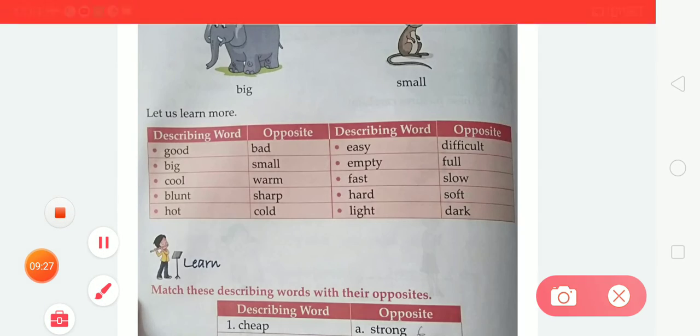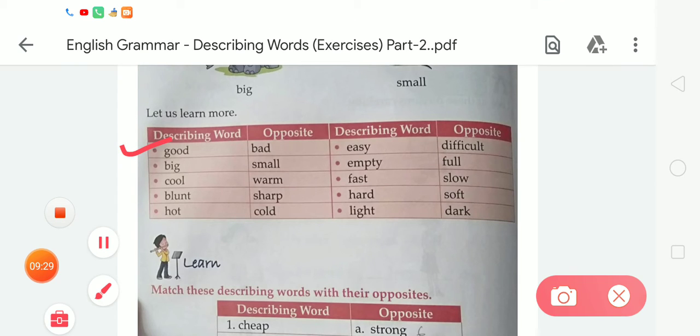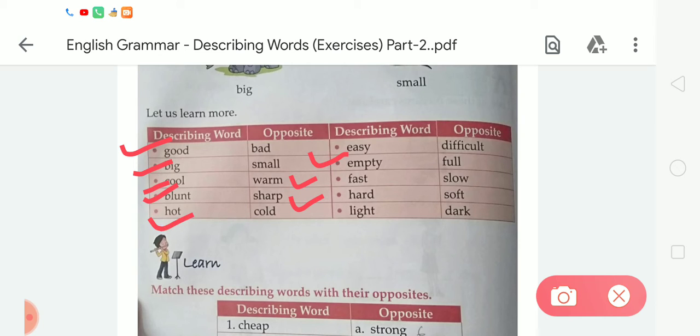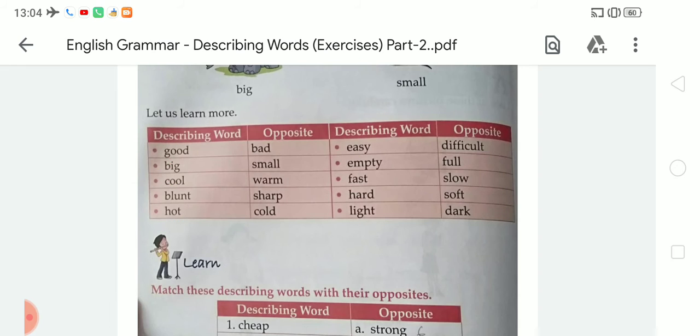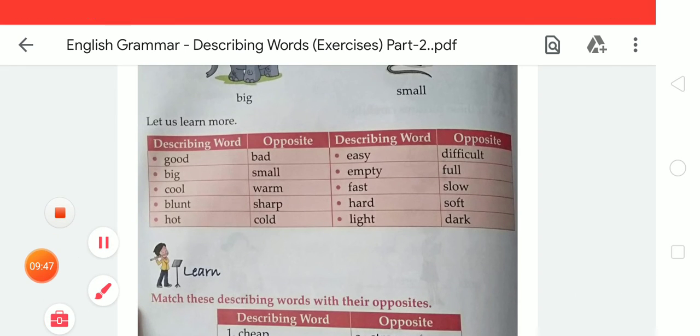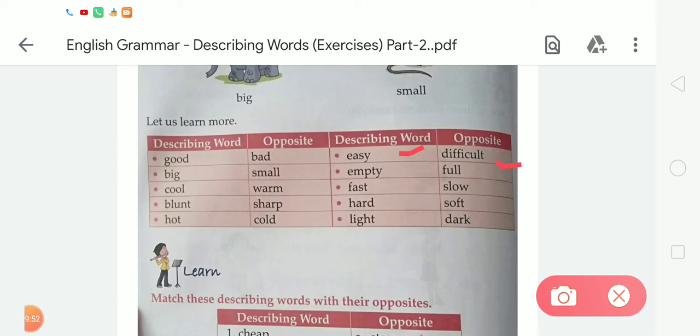So student, the first is good. And what is the opposite of good? We all know very well, the opposite of good is bad. Now the next is big, small. Cool, warm. Blunt, sharp. Hot, cold. Next, there are many more examples of opposite. Easy, difficult. Empty, full. Fast, slow. Hard, soft.